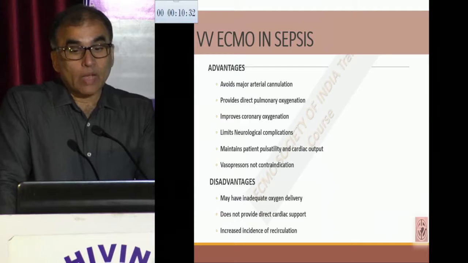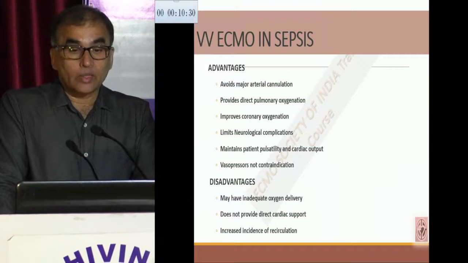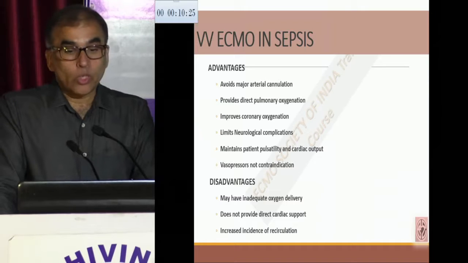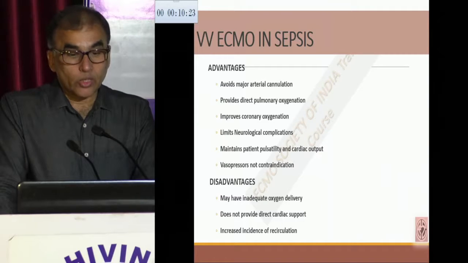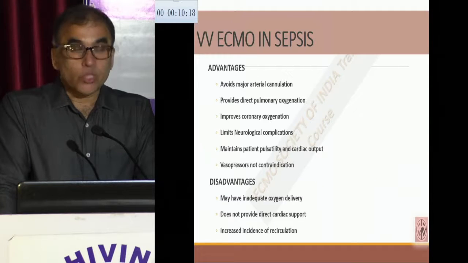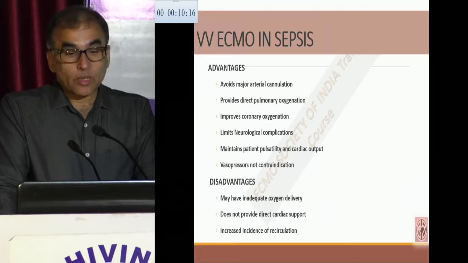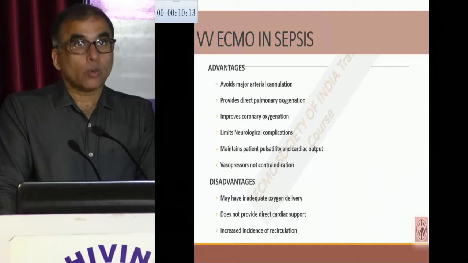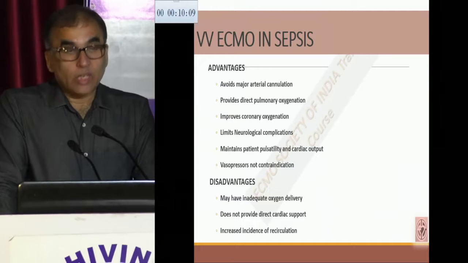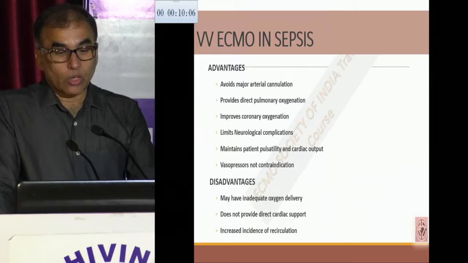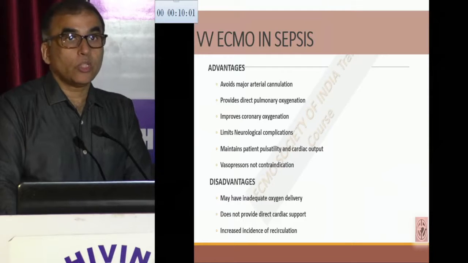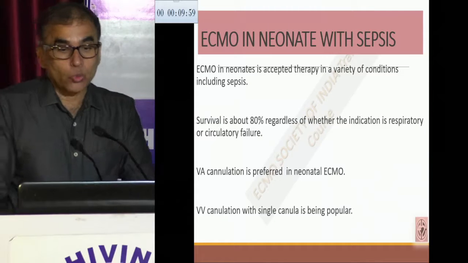VV ECMO can avoid the major arterial issues. It can directly improve the pulmonary oxygenation, and there is no issue related to coronary oxygenation or any neurological issues related to perfusion. It maintains the patient's cardiac output and pulsatility. Vasopressors are not a contraindication, provided the dose is not very high. Disadvantages: it may have inadequate oxygen delivery, may not achieve the amount of flow required, does not provide any direct cardiac support, and there is increased incidence of recirculation, so oxygenation will probably be an issue.